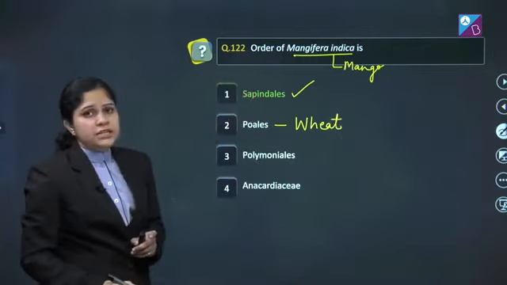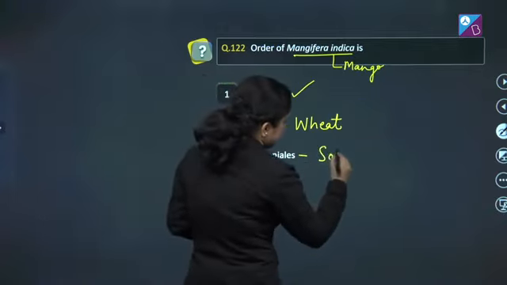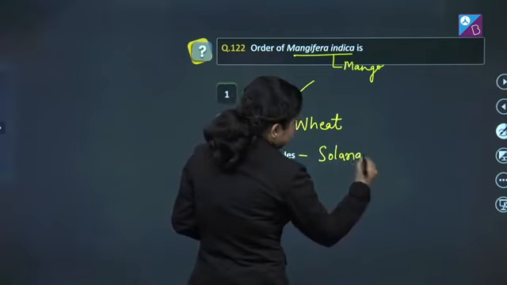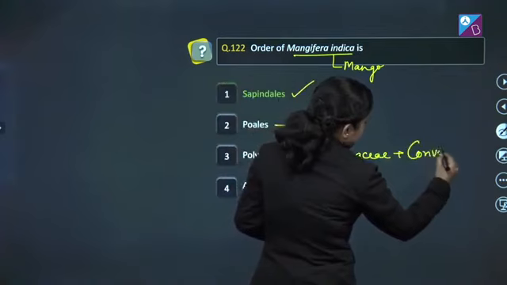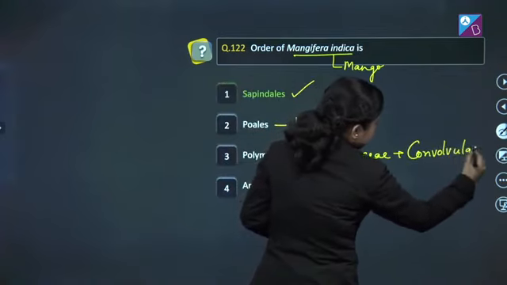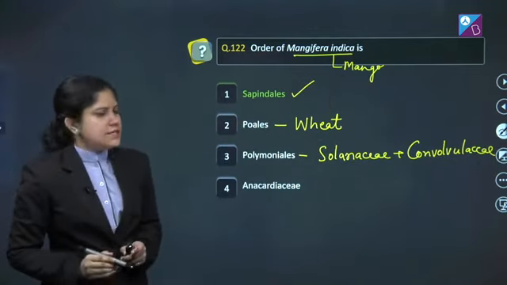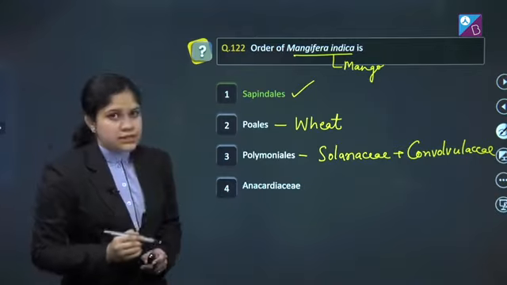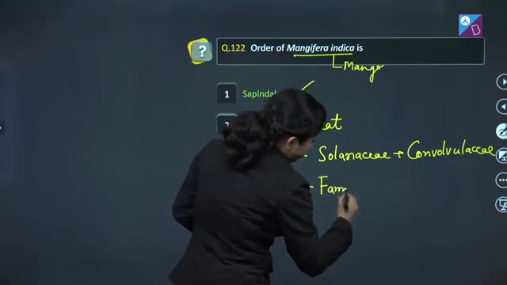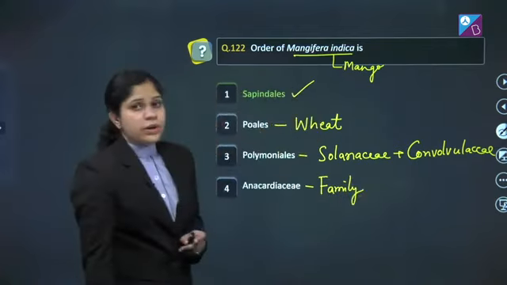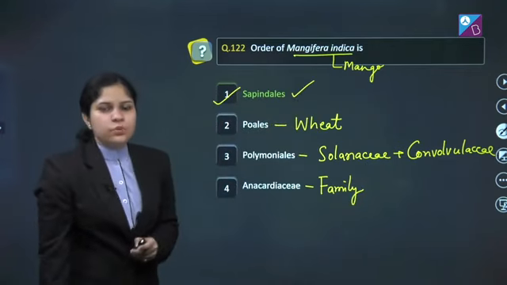Third, Polymoniales. Polymoniales order includes the families like Solanaceae and Convolvulaceae. These two families are specifically mentioned in your NCERT. Fourth, Anacardiaceae. Anacardiaceae is the family for Mangifera indica. So correct answer of this question is option number 1. Let's move to the next question.